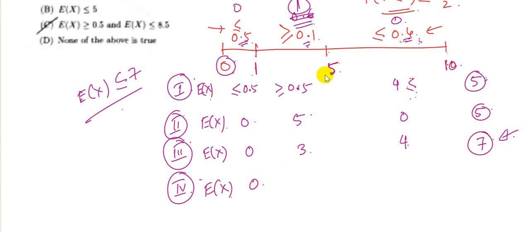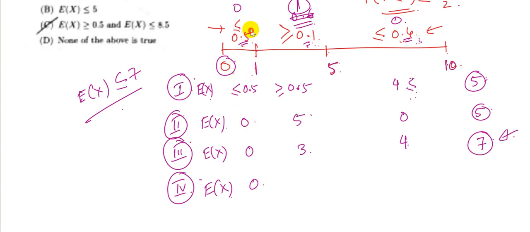In the second region the minimum probability is 0.1, but if this is 0.1, then the other two have to be 0.5 and 0.4, because if this is 0.1 and the first one is 0, then the third one has to be 0.9, which is not possible because the maximum value is 0.4. So we consider the case where the probability of the first region is 0, and the expectation comes out as 0.